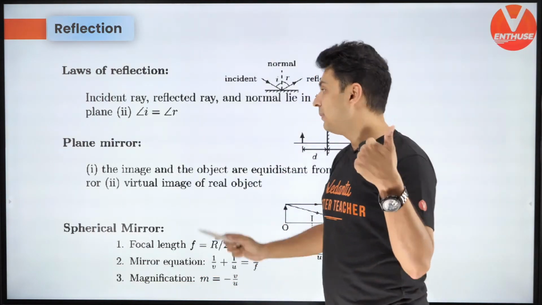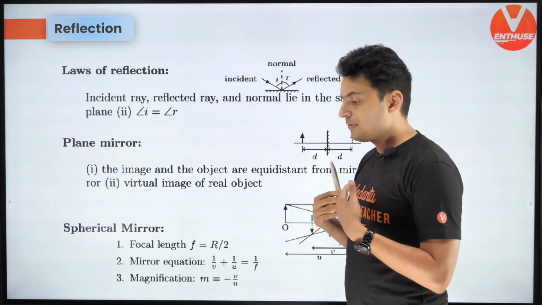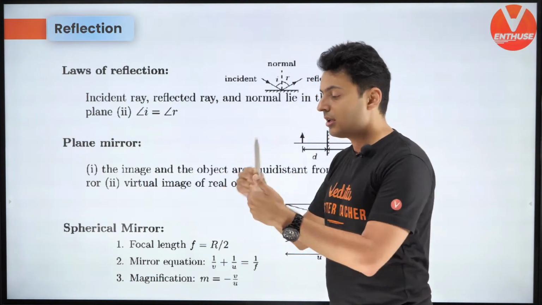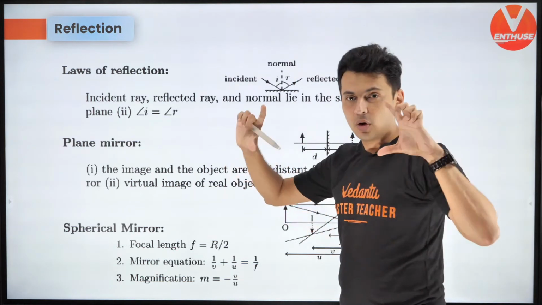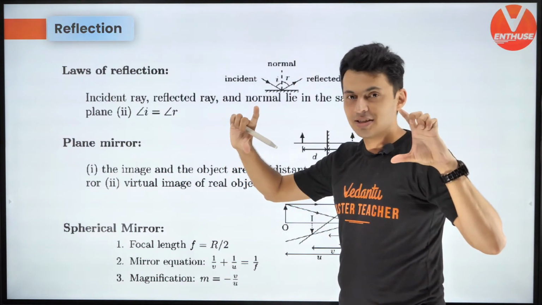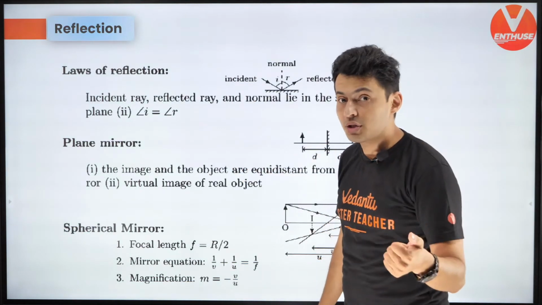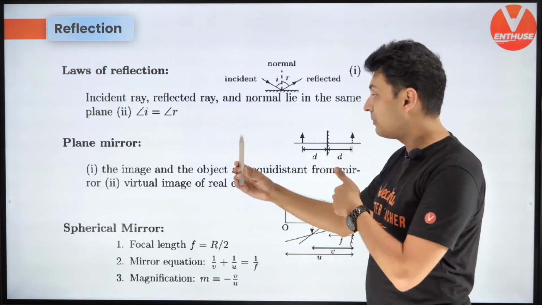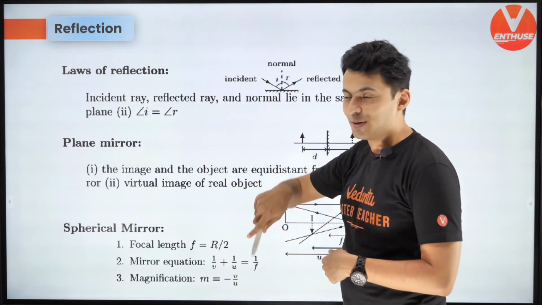Now, the next one, remember the different properties of an image when you see it inside a plane mirror. Image distance is the same as object distance, meaning as far as you are away from the mirror, the image is also as deep inside. The image height and object height are the same, which means there is no magnification. The image is virtual. Also, remember the image is erect, so it's not like you stand there and see an upside down image of you.